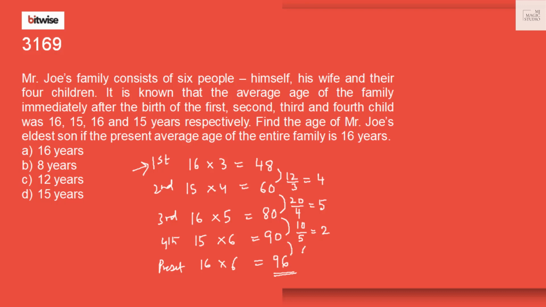Here difference is 6, and here 6 persons have grown by 6 years. That means each person has grown by 1 year. At this point of time, his first son was born. Age of his eldest son is 4 plus 5 plus 2 plus 1. That is 12 years now. Option C fits in.